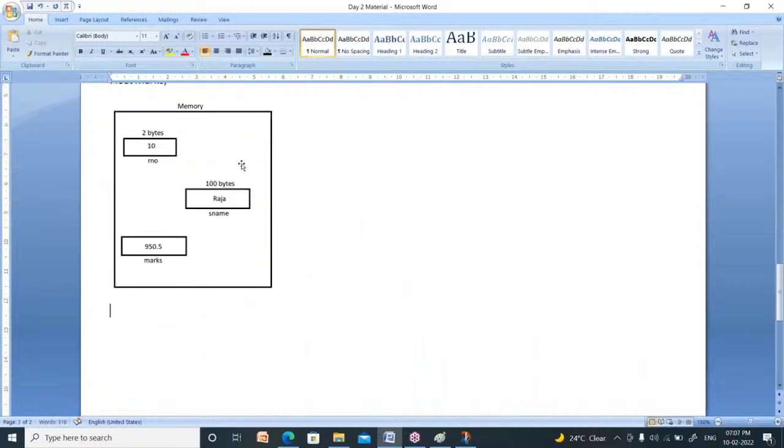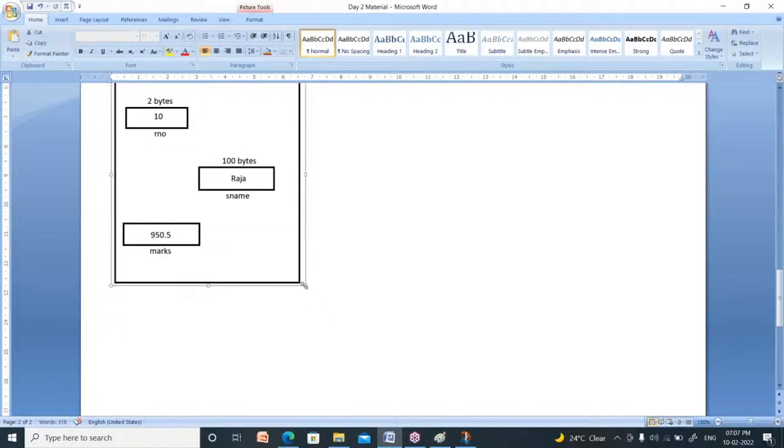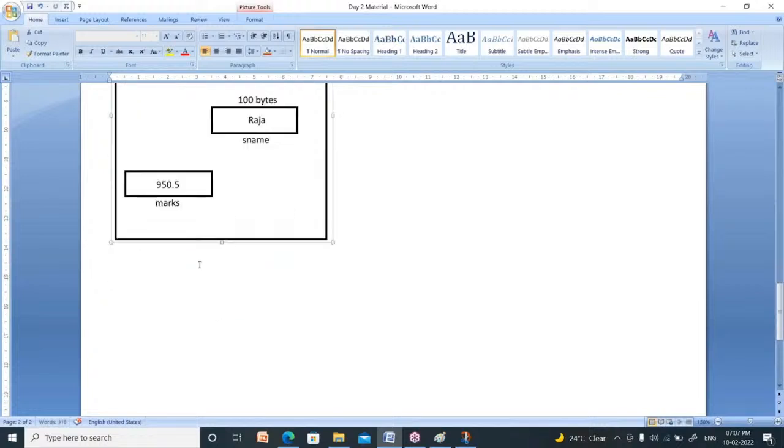Now, whenever you name the variable, I named these variables as one is roll number, second one is S name, third one is marks, like that. Whenever you name these variables, you have to follow some rules and regulations. Those rules and regulations are nothing but scope rules of variables. What are those?